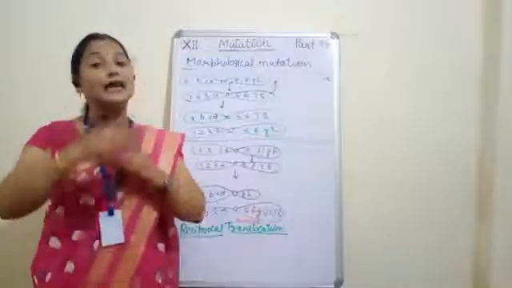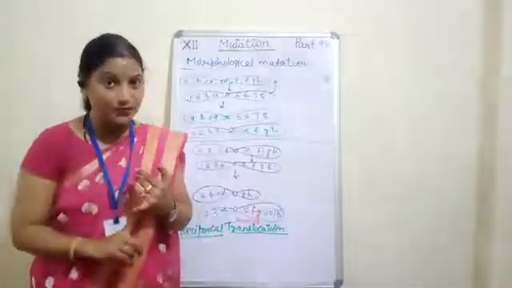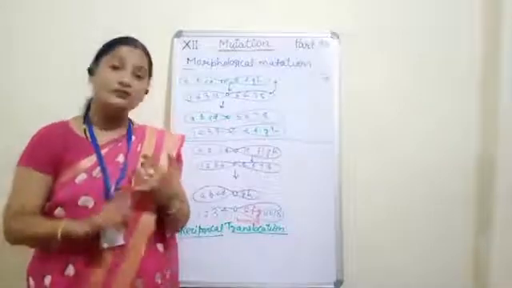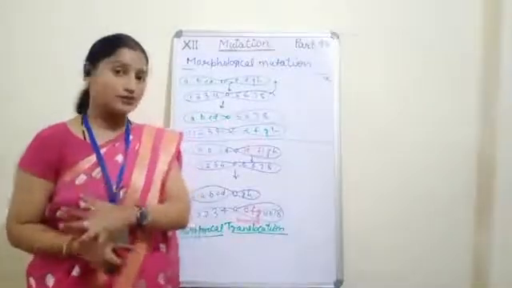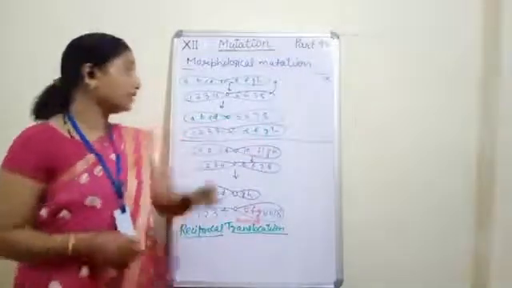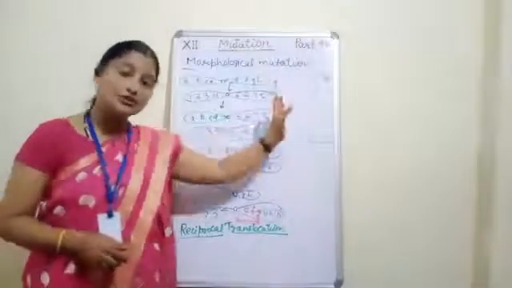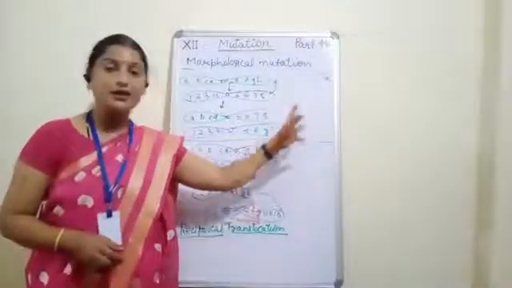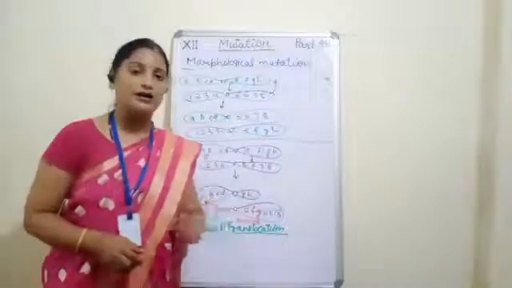And it can be due to deletion, duplication, inversion, translocation, and the fifth one, reciprocal translocation. Clear? Now, the next topic will be numeric mutation. This topic, along with gene mutation, we will discuss in the next part. Thank you.